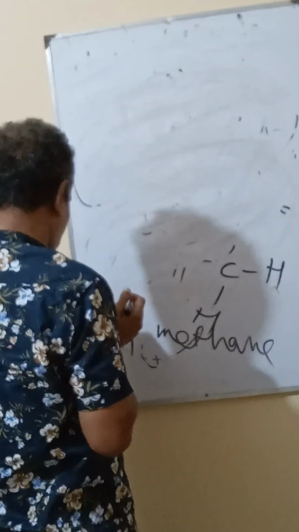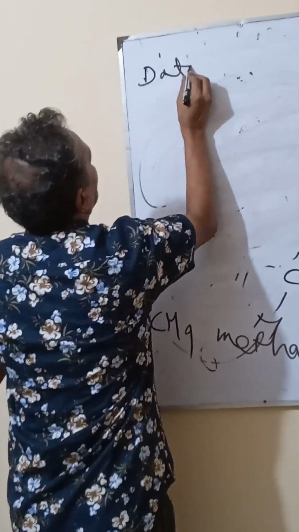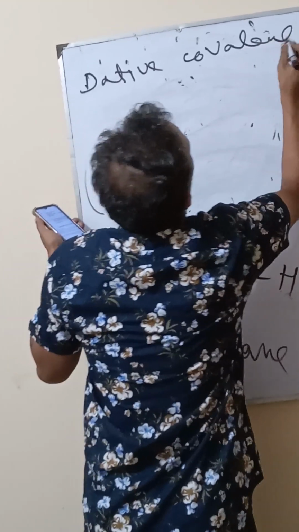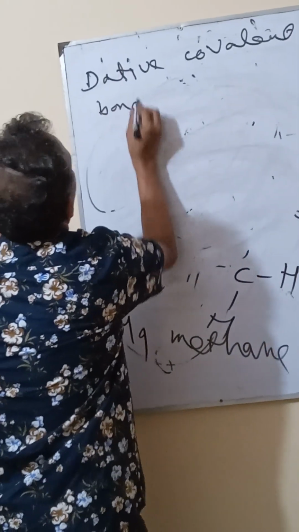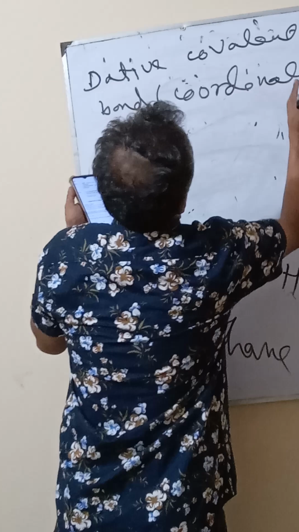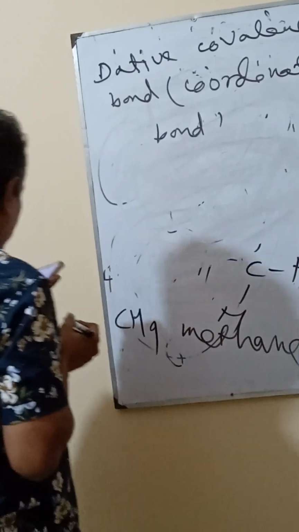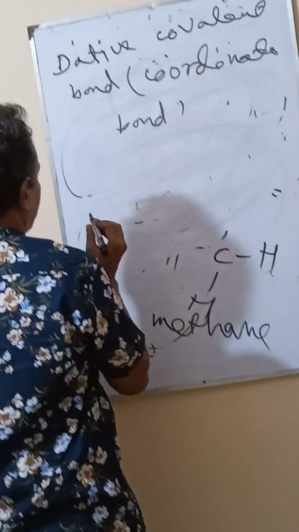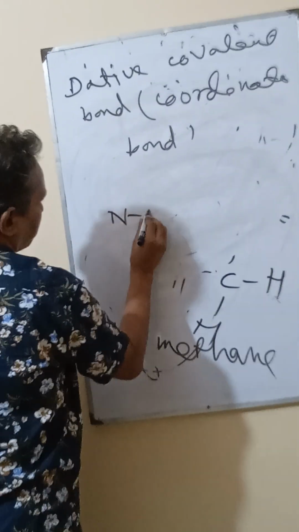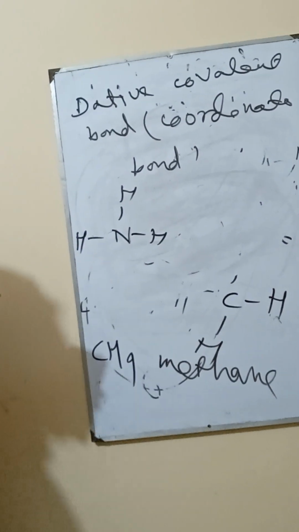Now the dative covalent bond, or coordinate bond. How is it possible? There is ammonia, one nitrogen and three hydrogen.